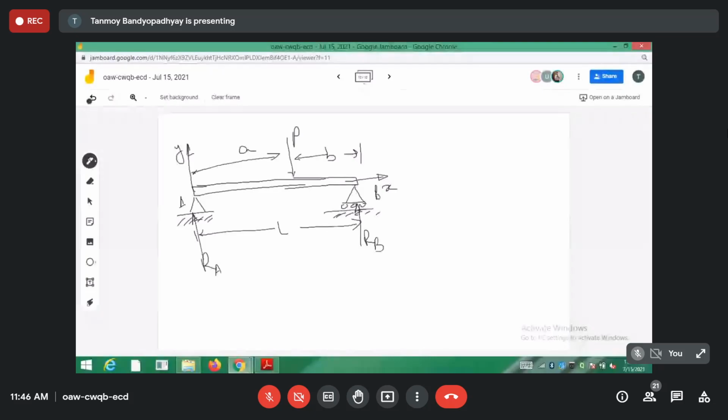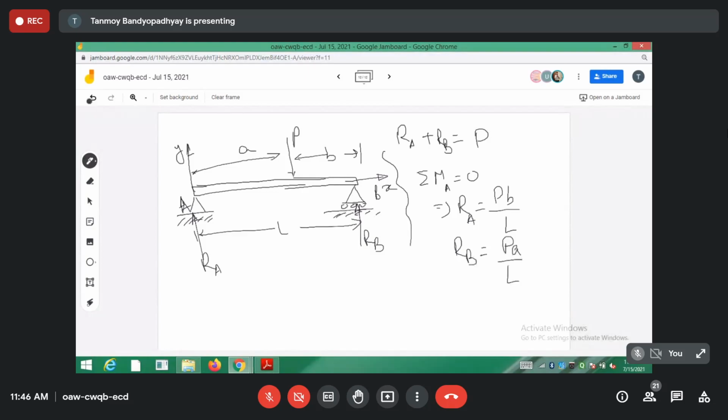As we did in the first case, let us calculate the reactions acting at the points A and B. RA plus RB will be equal to capital P. Similarly, balance the moments at the point A or B, whichever you like, and from there find the value. RA should come out to be Pb by L, and similarly RB should come out to be Pa by L. So initially let us find the reactions acting at both ends.